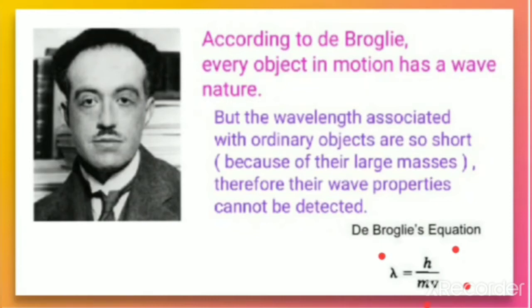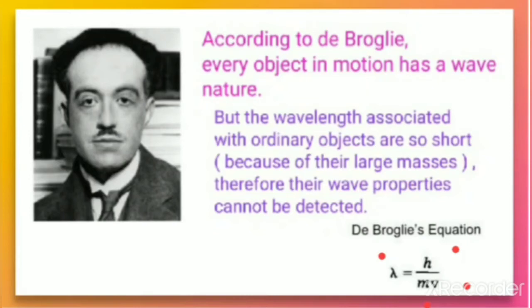That means the greater the mass of an object, the lesser will be the wavelength. So from this equation it is clear that the wave nature is not much observed in the case of large objects, but it is clearly observed in the case of smaller particles, or we can say microscopic particles.